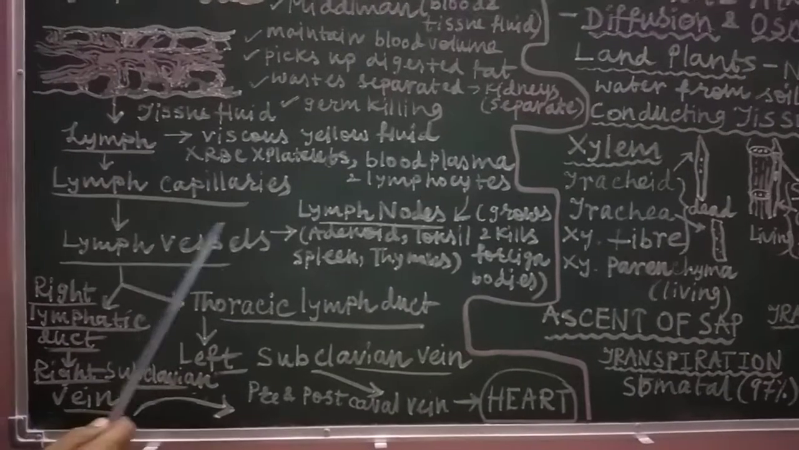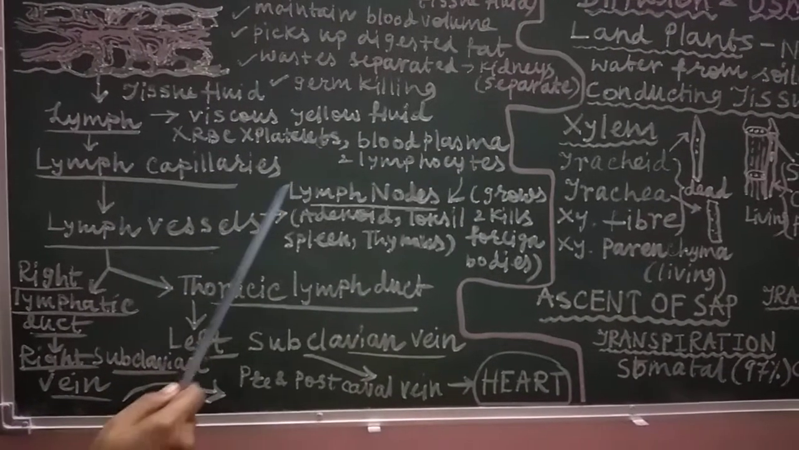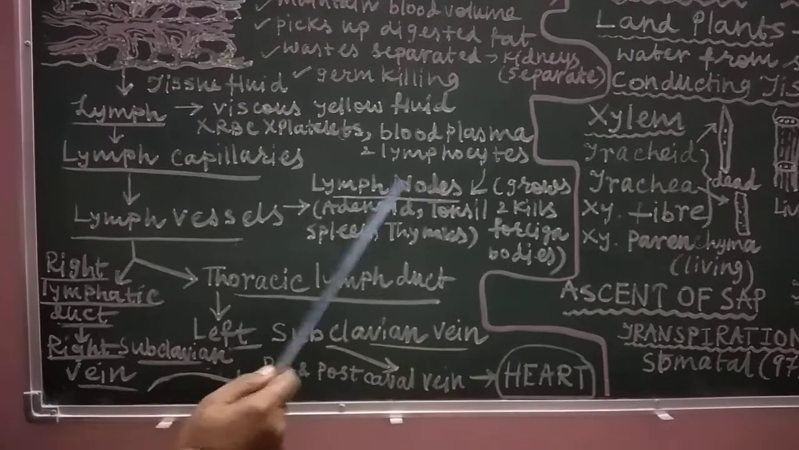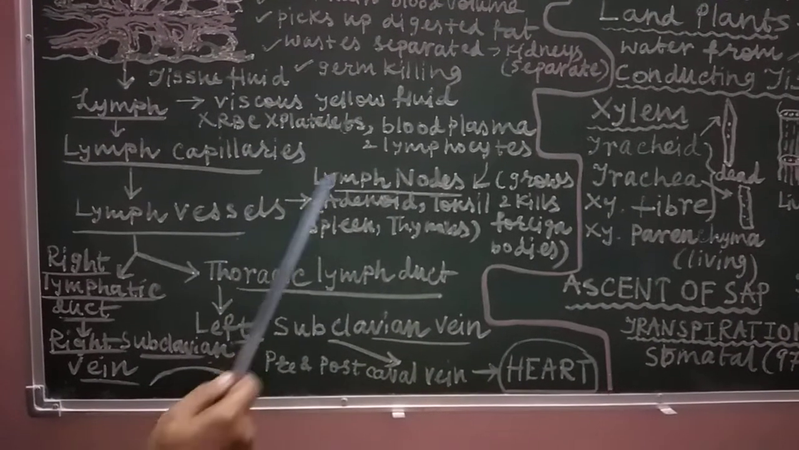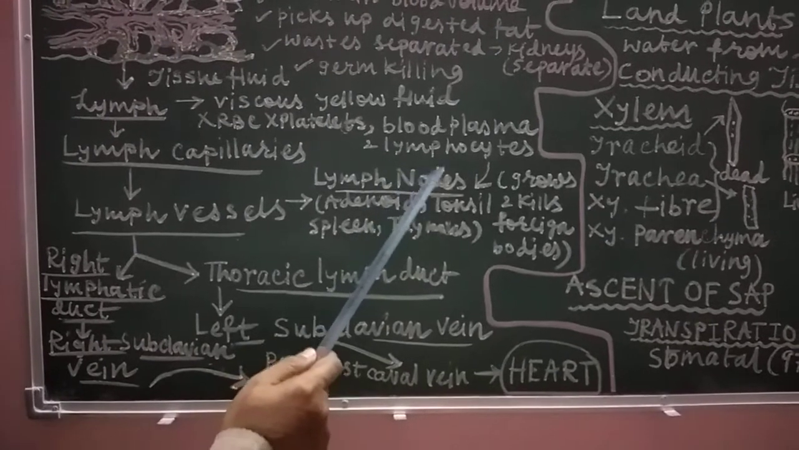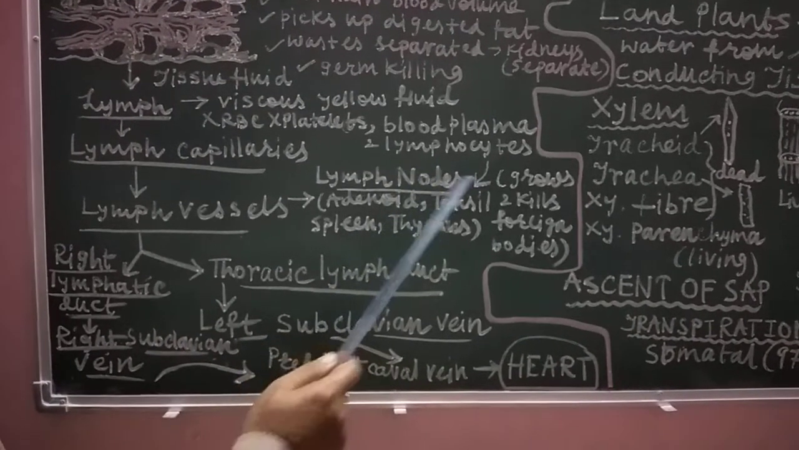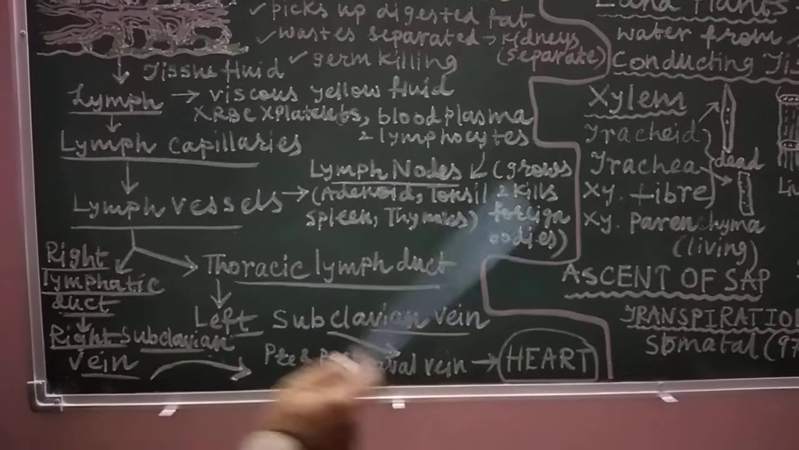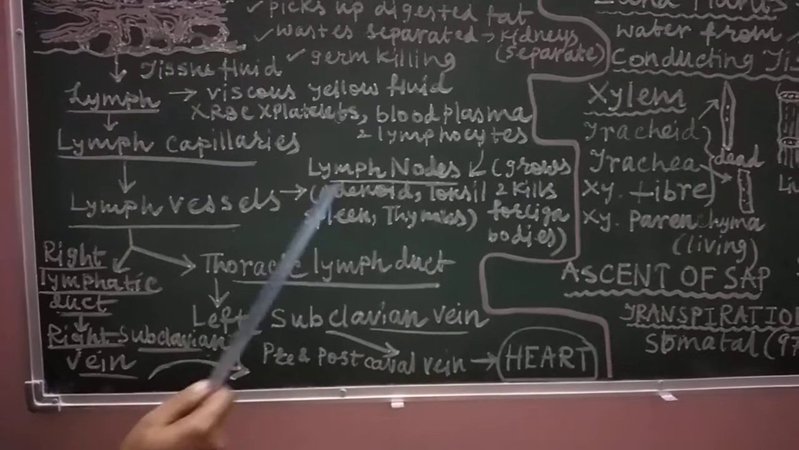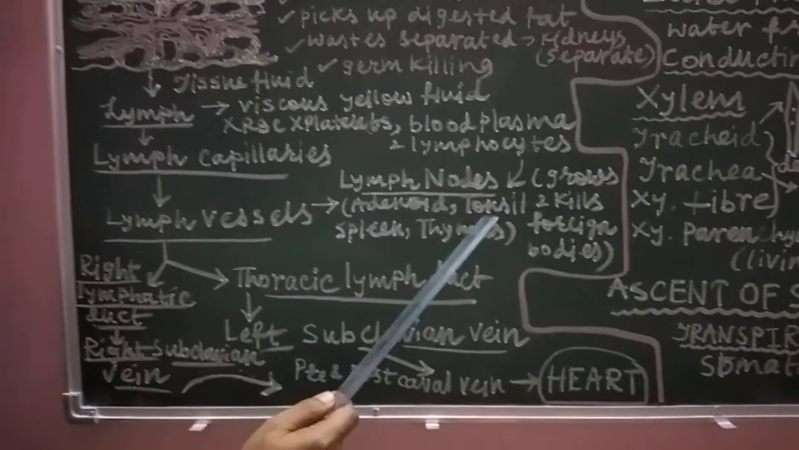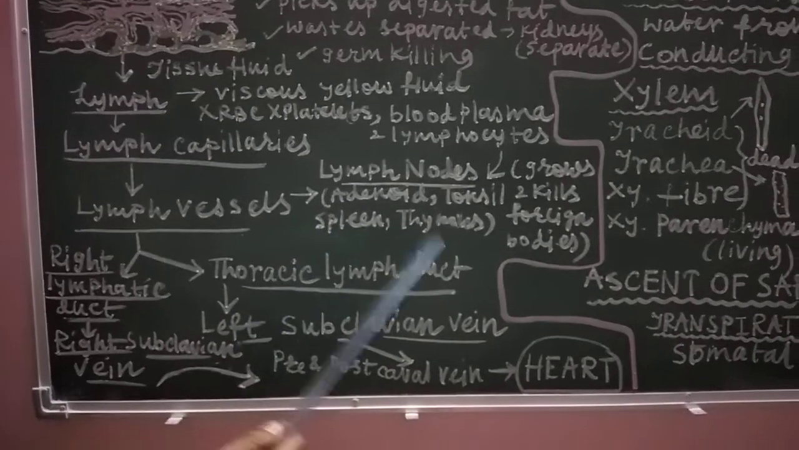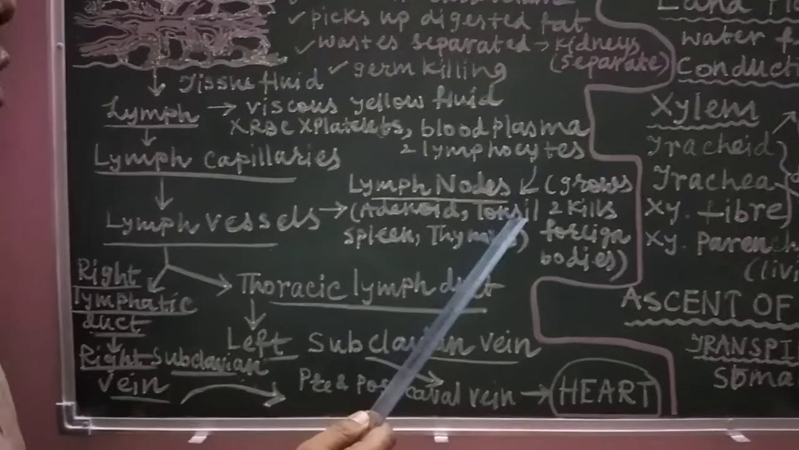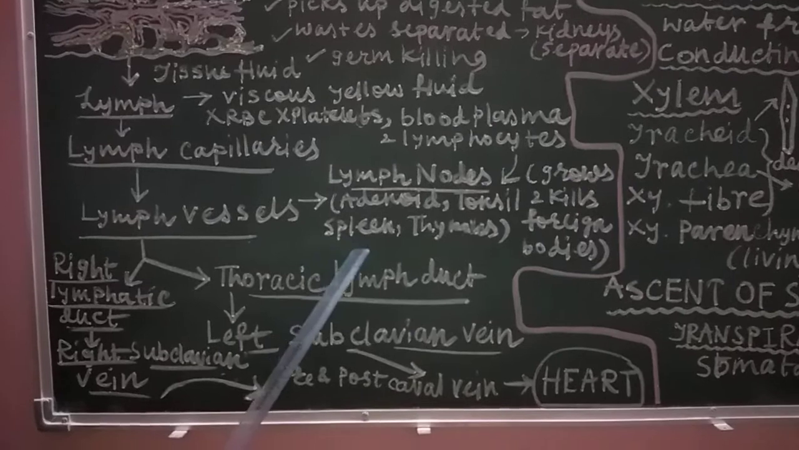The lymph vessels in certain portions of our body form gland-like structures. They are called lymph nodes. Lymph nodes are the places where lymphocytes, the foreign body killing leukocytes, develop. They grow and kill the foreign bodies. These lymph nodes are present where the adenoid, tonsil, spleen and thymus gland are, the places where lymph vessels aggregate to form these lymph nodes.